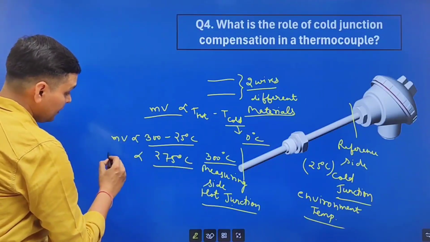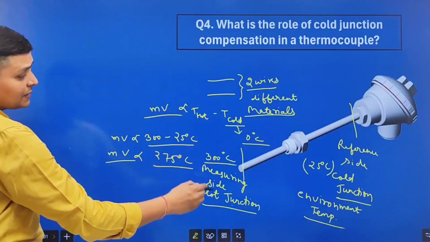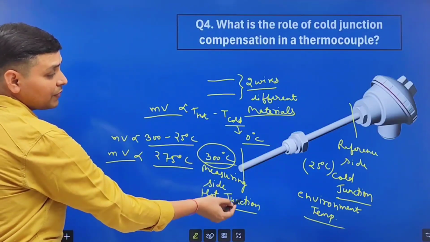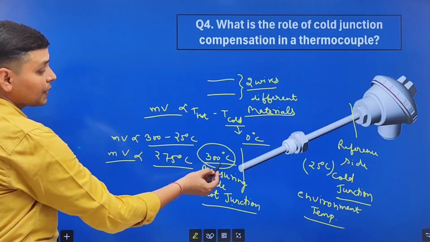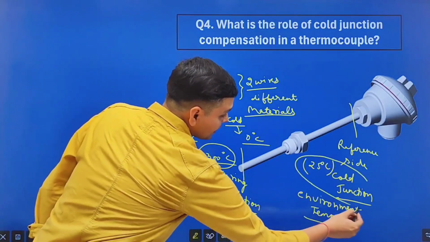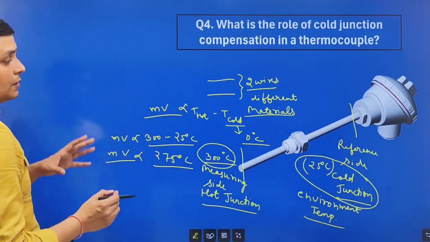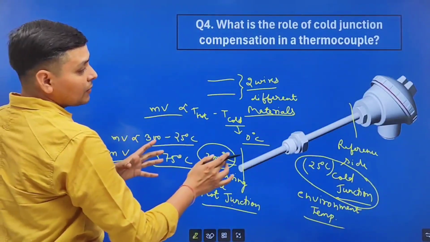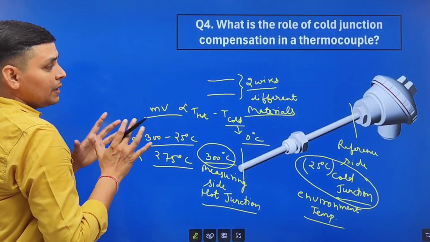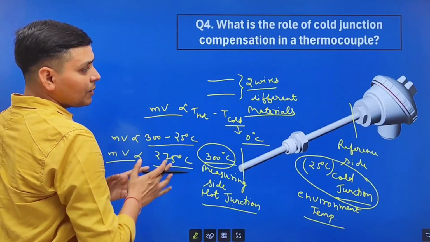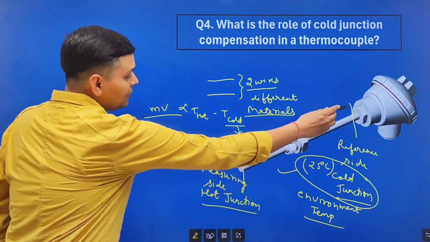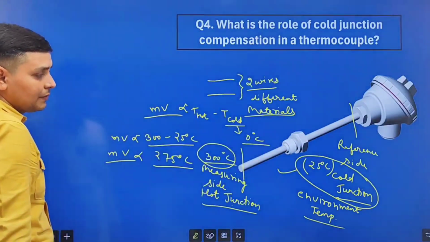But millivolts must be according to 300 degrees Celsius because we are measuring this temperature. Here we need to compensate this temperature. So at controller side, we will use cold junction compensation. And if we are measuring the temperature of thermocouple using multimeter, then we will add environment temperature to that temperature.